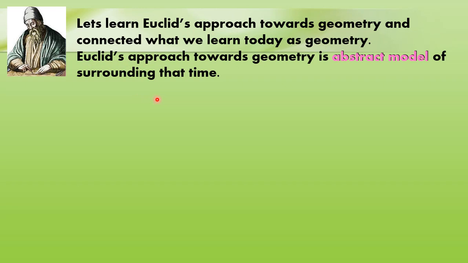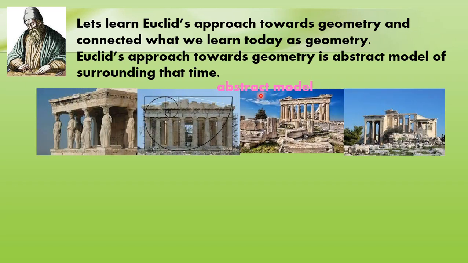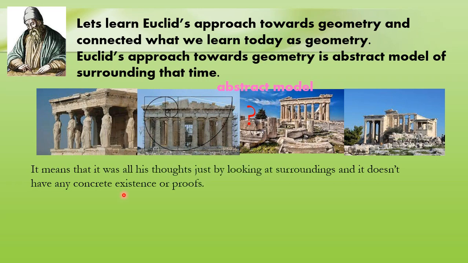Whatever was present in the surroundings, he observed it and finalized a particular statement or fact. It was written in his Elements, those 13 books. So what are these abstract models? It means that it was all his thoughts.